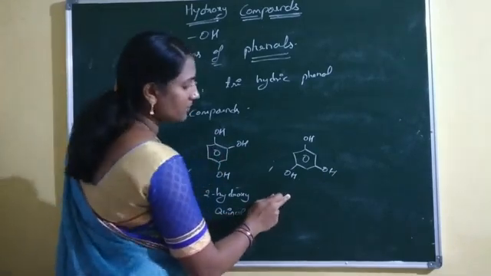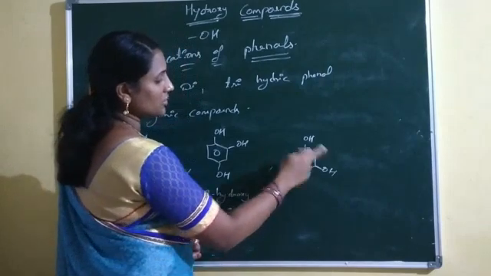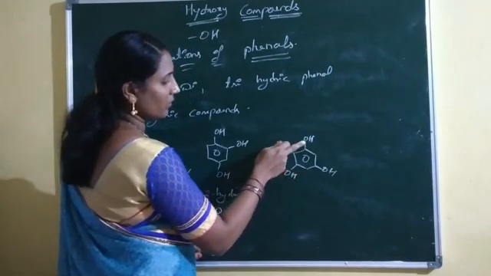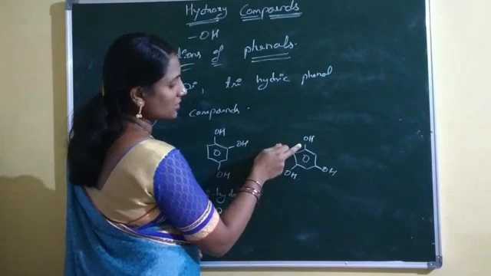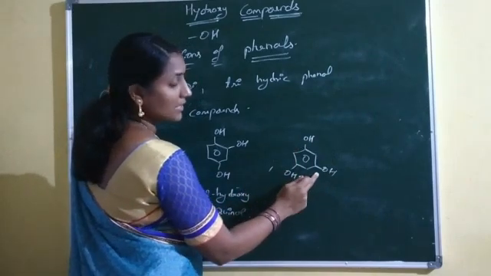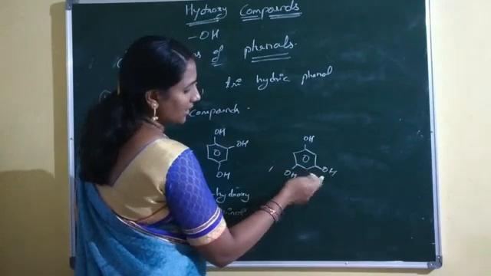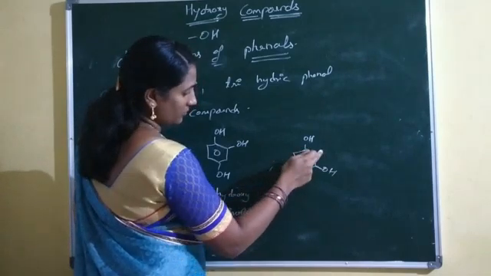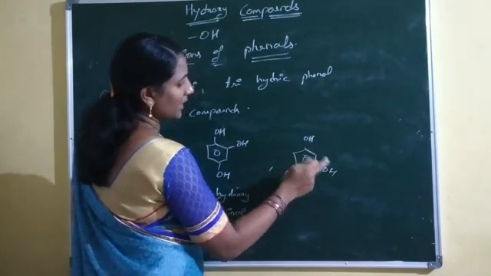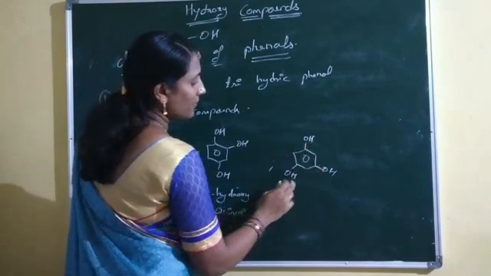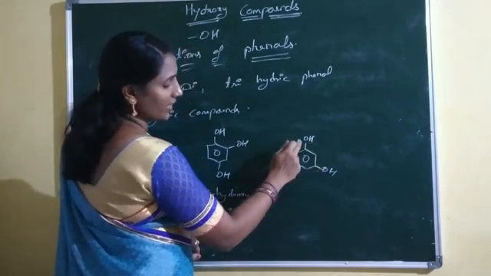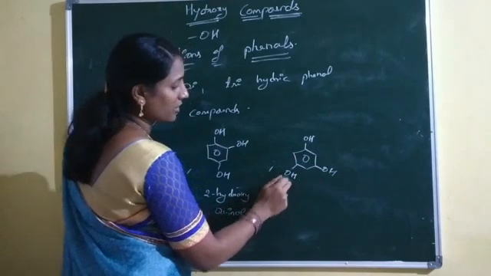Now we'll see the third picture. In this third picture, 3 hydroxy groups are bonded: 1 hydroxy group at the ipso position and 2 hydroxy groups at the meta positions. So what is this name? 3,5-dihydroxyphenol.